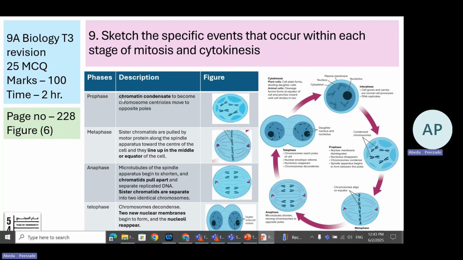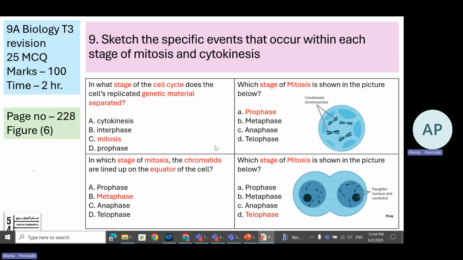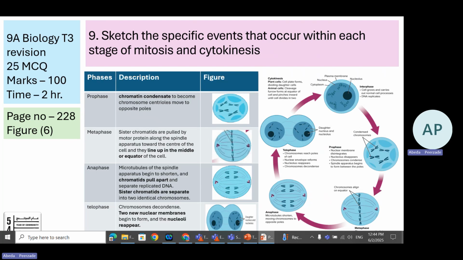Question number 9. Sketch the specific events that occur within each stage of mitosis and cytokinesis. Page number 228, figure number 6. We are expecting this figure or individual phases would be asked in the question. So we know that mitosis has 4 phases. We denote it with the code PMAT, or we call it PMAT.